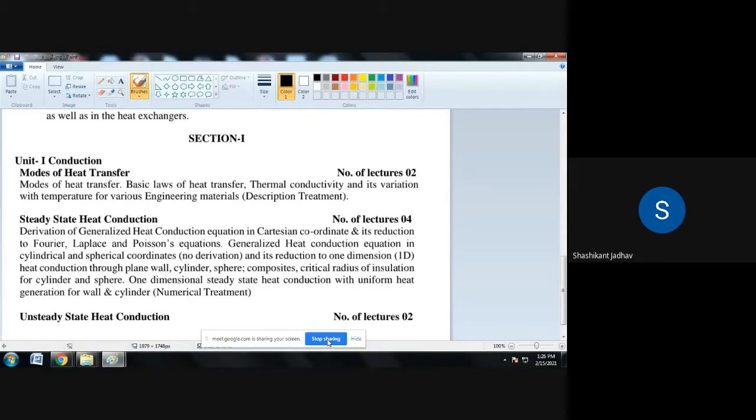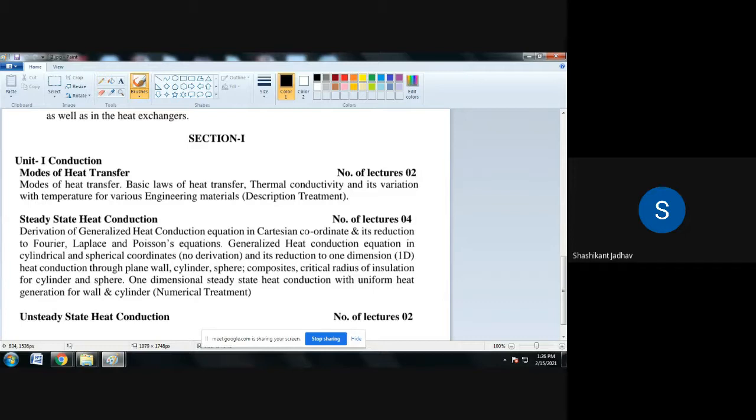Then the next point is basic laws of heat transfer. There are different laws related to the modes of heat transfer. Basically there are three modes of heat transfer: conduction, convection and radiation. Related to each mode there are different laws of heat transfer. Suppose we consider conduction. For conduction there is a law related to conduction heat transfer, and that law is Fourier's law of heat conduction.